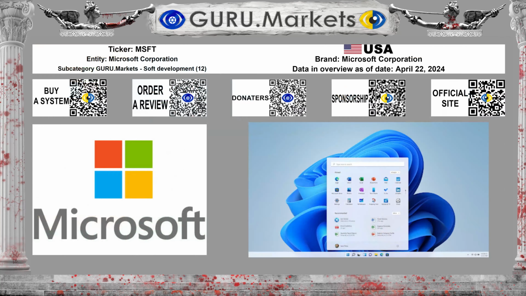Now we will look at the current fundamental indicators of the company Microsoft Corporation, ticker MSFT. This review was created using information that was current as of April 22, 2024. By classification of the GURU.Markets organization, Microsoft Corporation belongs to the subcategory Soft Development. 12 companies are participating in the assessment. This is more or less representative.